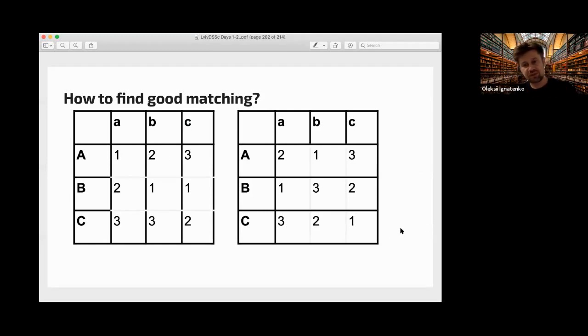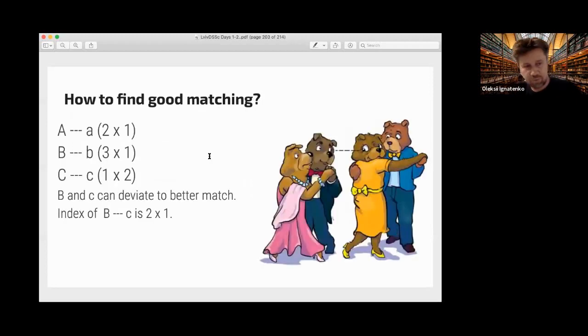But for simplicity, let's consider that we have three pairs, and it's not actually easy to produce a good matching if you have many different participants.